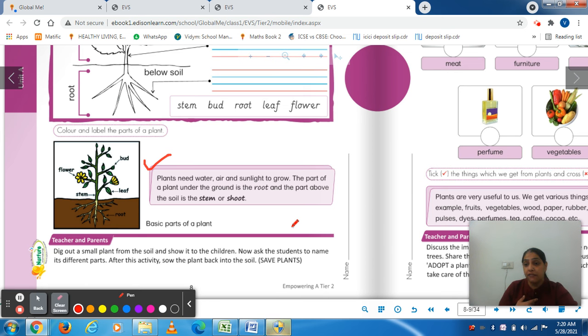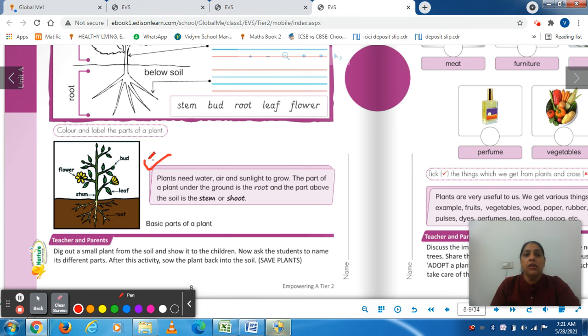We are also living things, and a plant is also a living thing. Why is it a living thing? Because like us, plants also grow, they also drink water, they breathe with the help of leaves. From where do they breathe? They breathe with the help of leaves. We breathe with the help of our nose. हम सांस कहाँ से लेते हैं बेटा? We breathe from the nose. And from where do the plants breathe? They breathe from their leaves. So the plants are also living things like us.